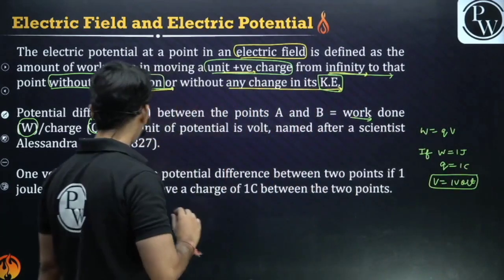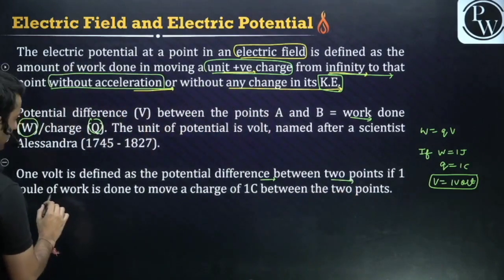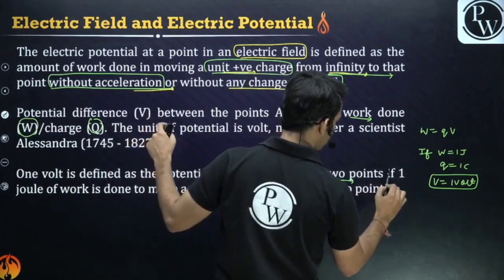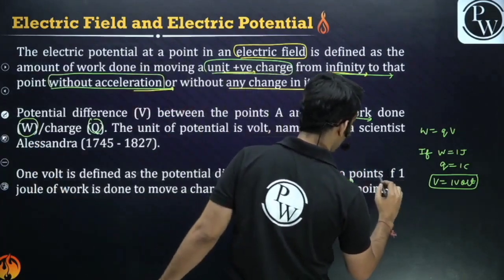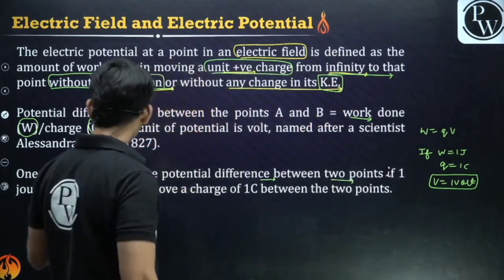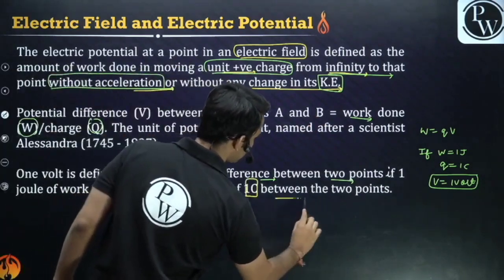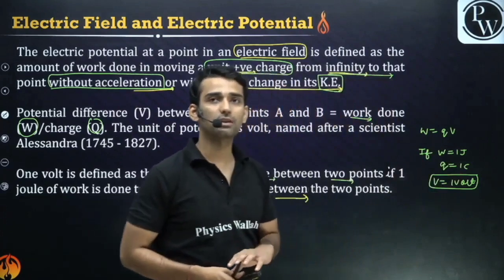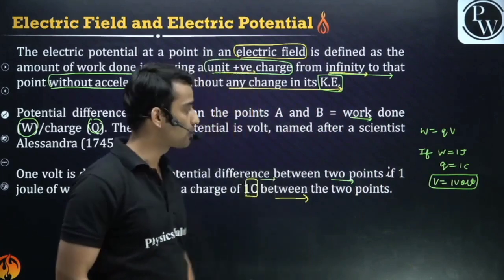So what is the definition of 1 volt? If 1 joule of work is done to move a charge of 1 coulomb between 2 points, if you have to do 1 joule of work to move 1 coulomb of charge from one point to another, the potential difference between those points is said to be 1 volt.